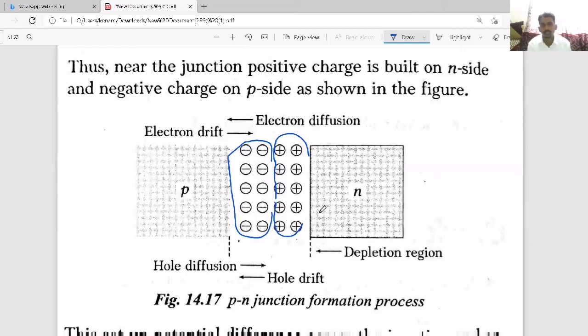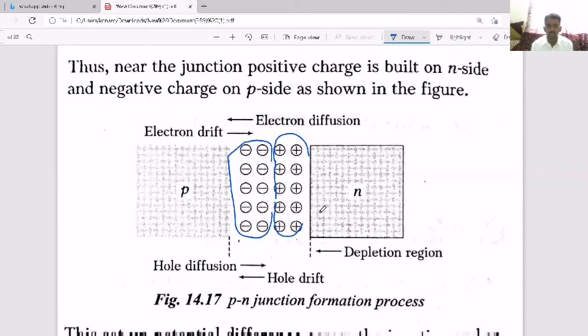When the current flow is due to majority charge carriers, the current is huge. But when the current is due to minority charge carriers, the current flow is low.